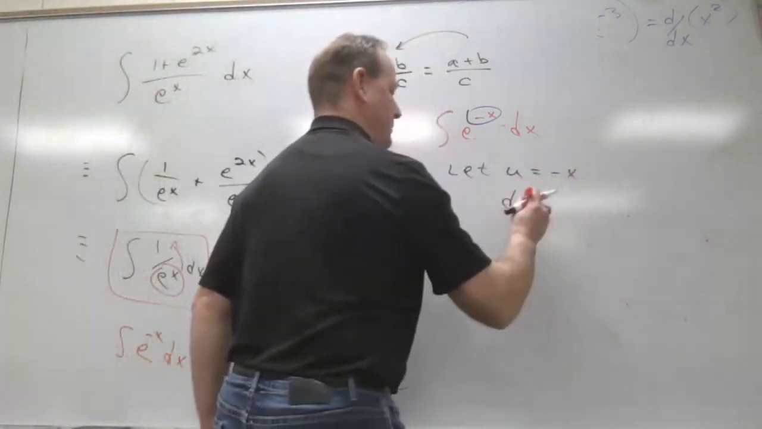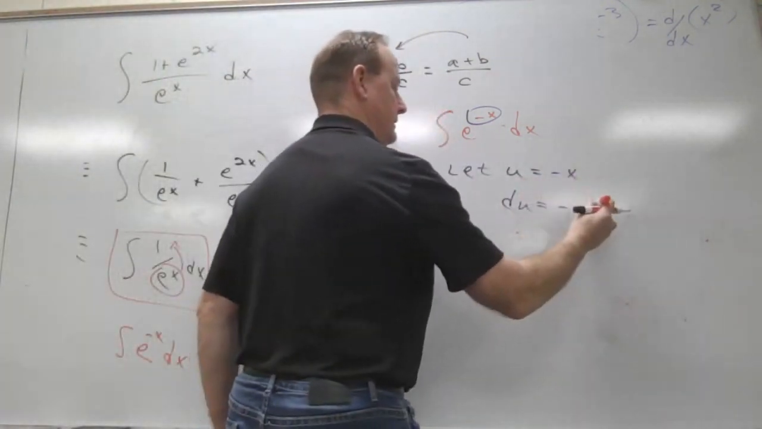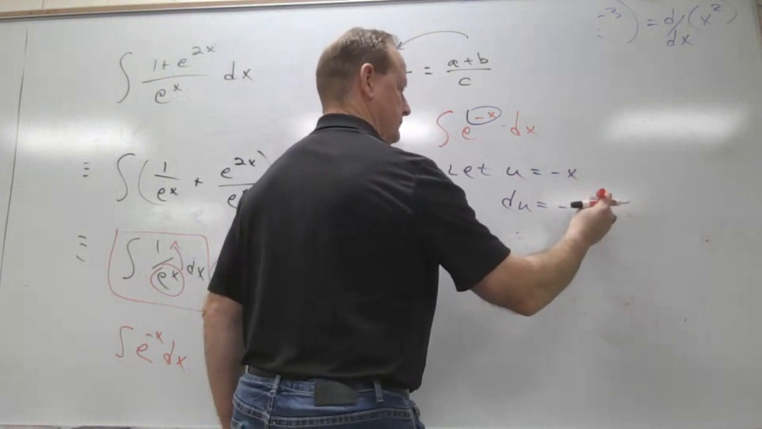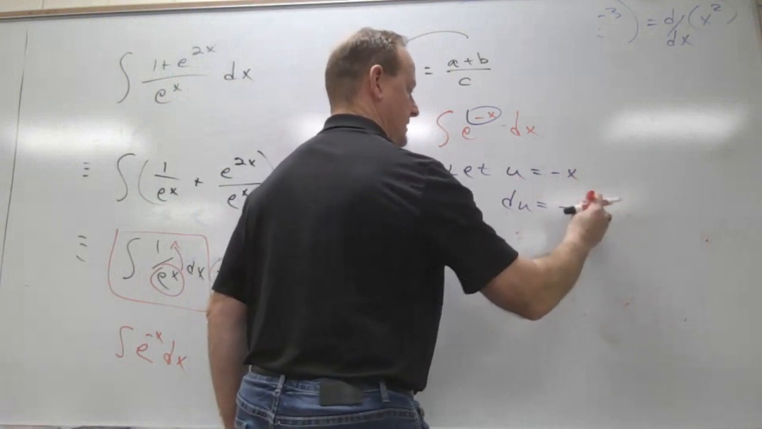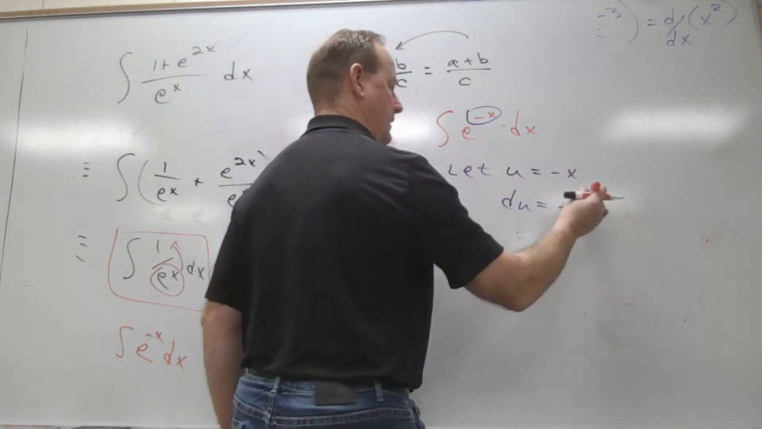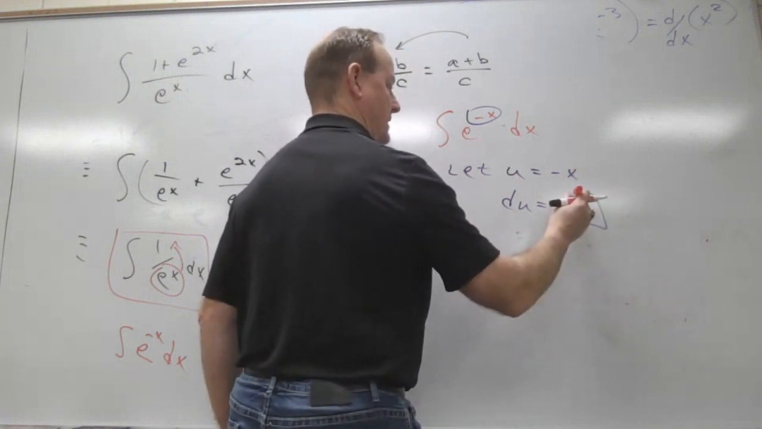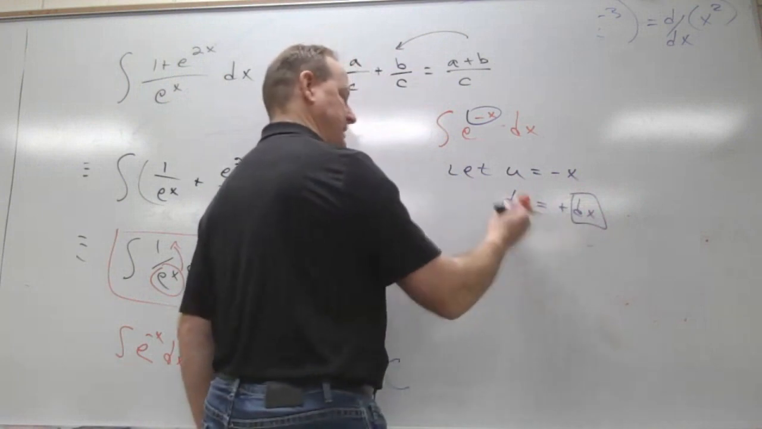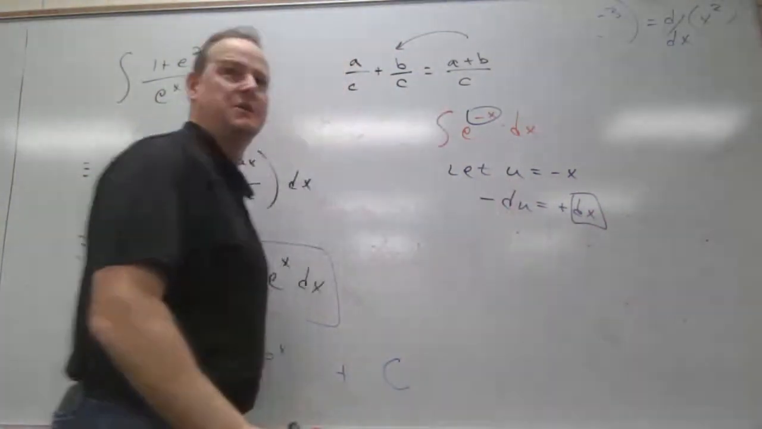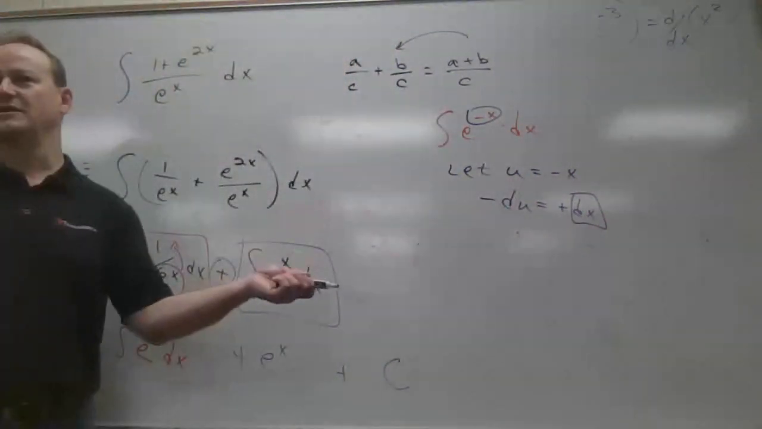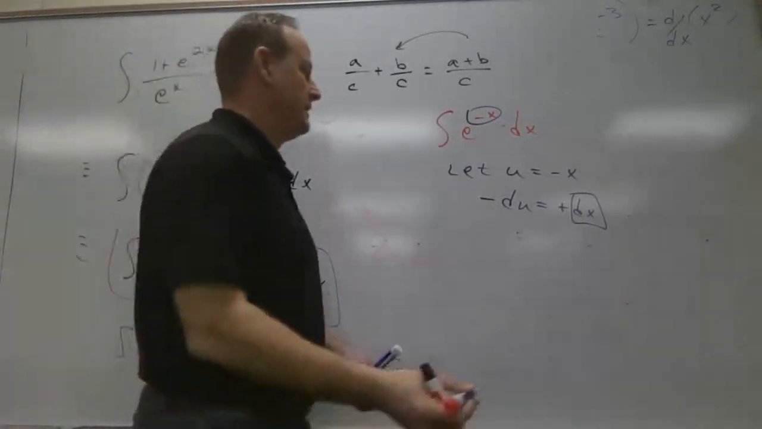So let u equal negative x. Let u equal minus x. What's du equal? Minus dx. I don't care if you got the minus 1 there, but I just want dx, right? So I can divide both sides by minus 1, but du divided by minus 1 is the same as du times minus 1. So you can multiply both sides by minus 1 in this case.